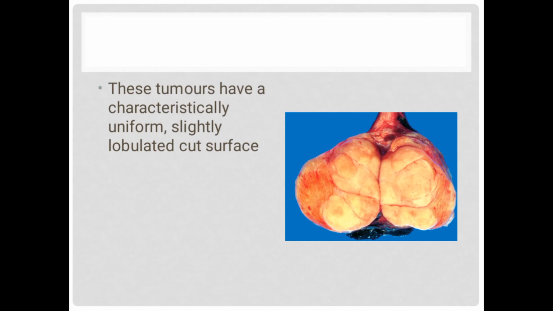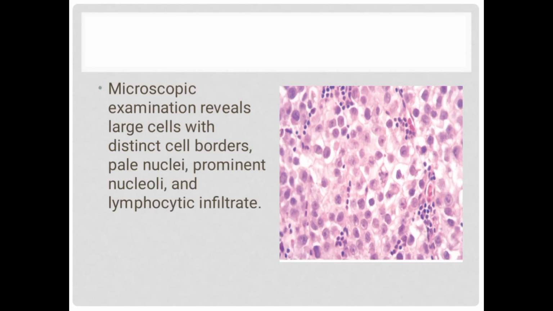This tumor, this seminoma, characteristically has a uniform, slightly lobulated cut surface. This is the gross picture; observe it is very uniform and slightly lobulated on the cut surface. This is a microscopic picture of seminoma. Observe there are large, pale cells with distinct cell borders. The cell border is very clear, with prominent nucleoli. And this dark basophilic area is a lymphocytic infiltrate.